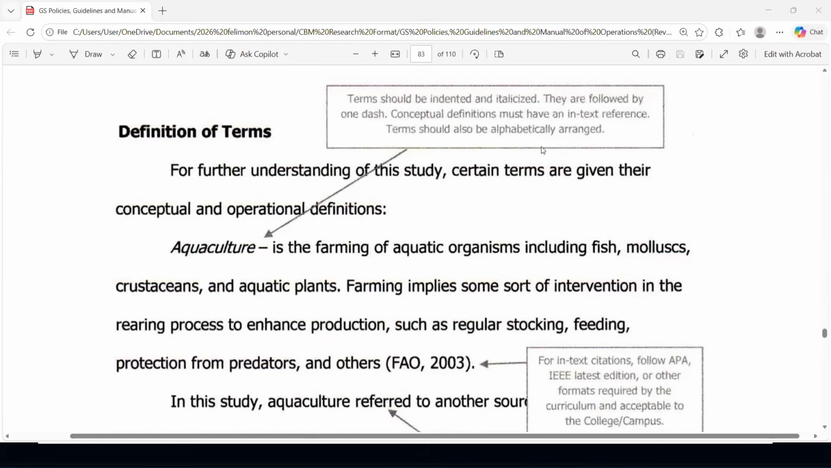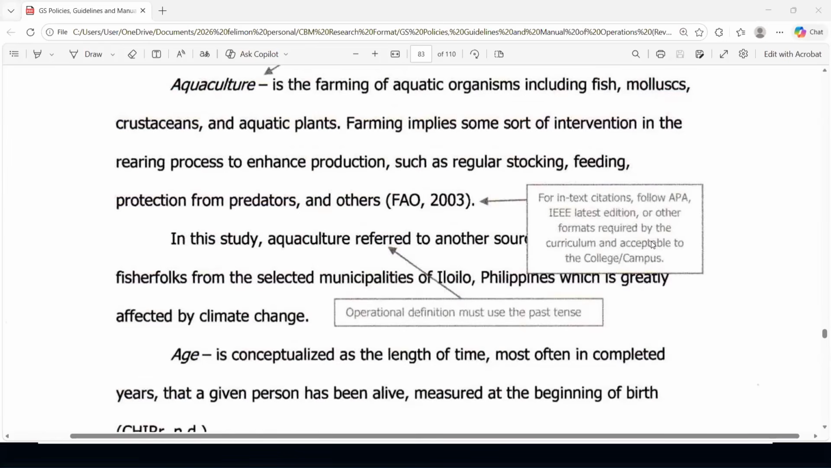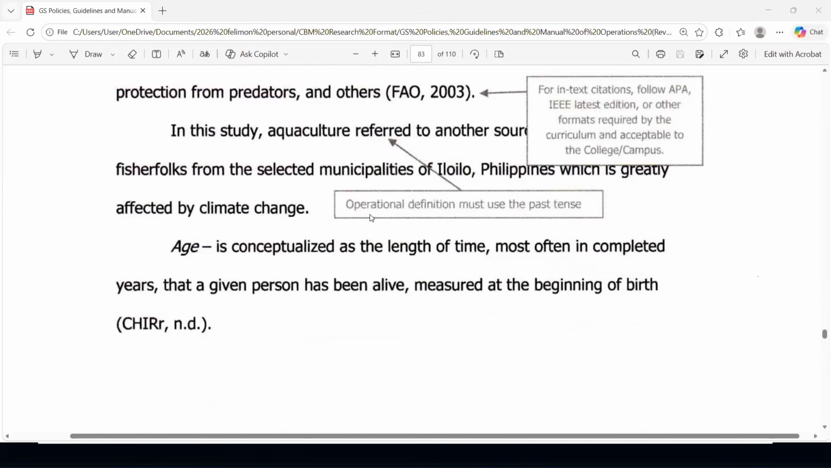Conceptual definitions must have in-text reference and terms should also be alphabetically arranged. Here, aquaculture is the first. For in-text citations, follow APA latest edition or other formats required by the curriculum and acceptable to the college. Here at the College of Education, we are using APA 7th edition. Operational definition must use the past tense.